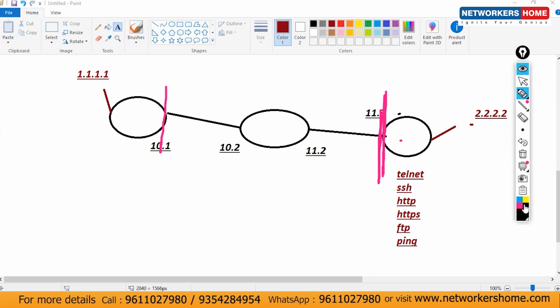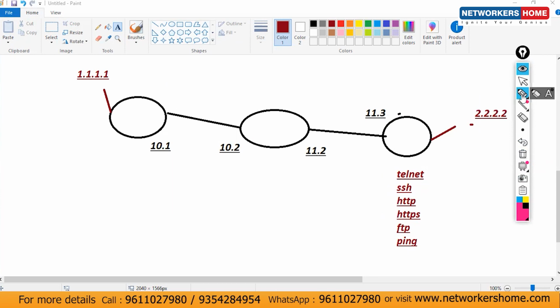We are sending the traffic from here to this one. According to this router, who is my gateway? 10.2 is my gateway, or you can say next hop, because next hop and gateway are the same concept. So from this router I'm able to ping, telnet, SSH, HTTP, HTTPS, everything is done.